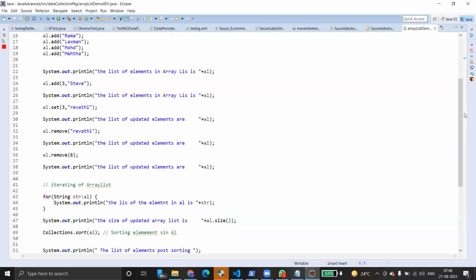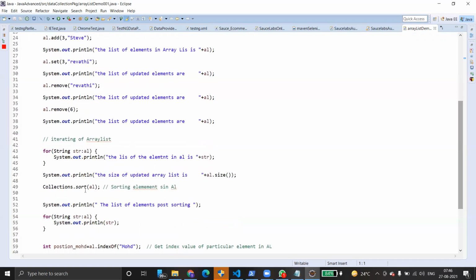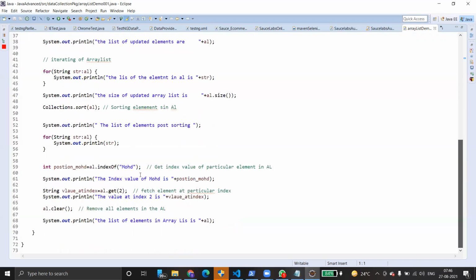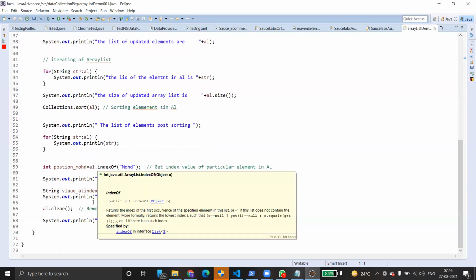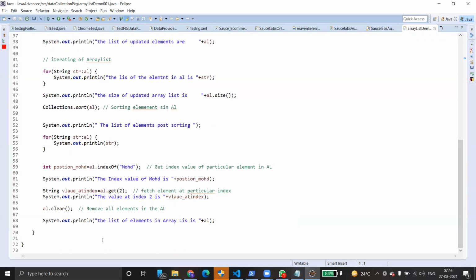If you want to sort the elements inside an array list, we can use Collections.sort. Either you can use a for loop, or this extended for loop, which we know already, to simply print all the values. Suppose I want to find the index value of a particular element, you can use the indexOf method. And if you want to fetch an element at a particular index, you can use the get method. The get method is used to fetch an element.